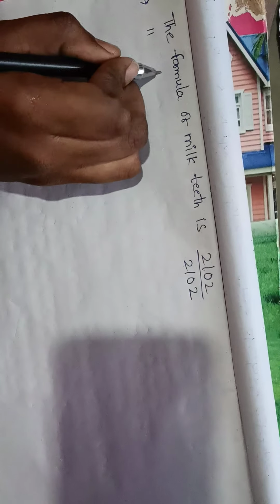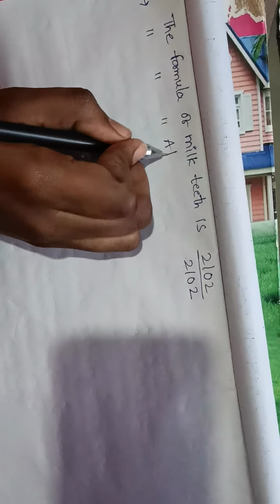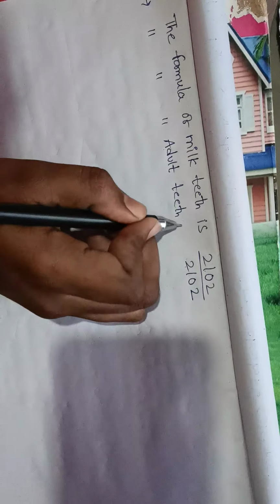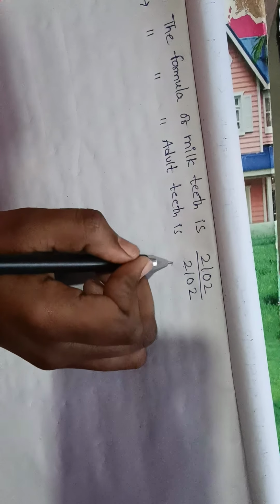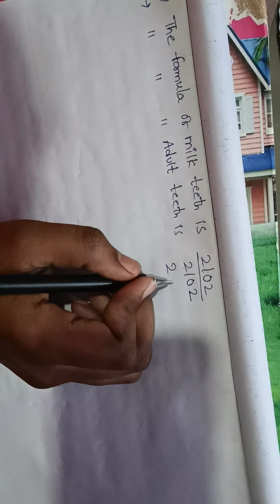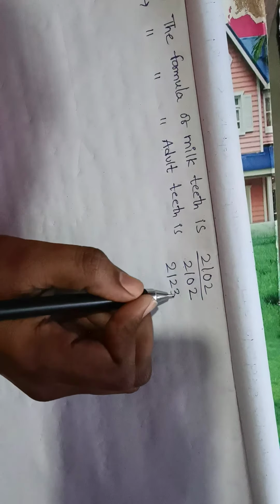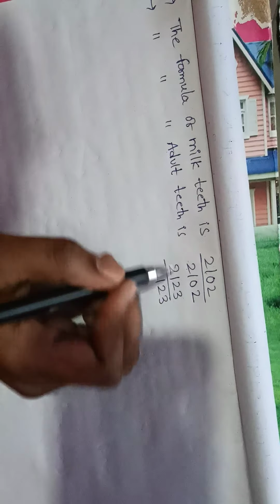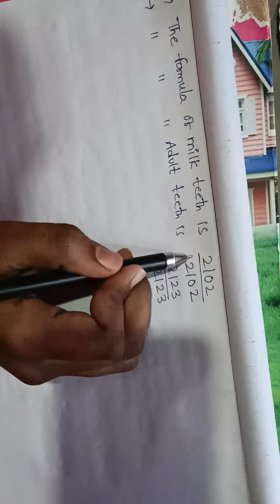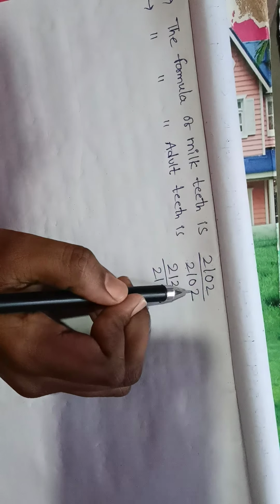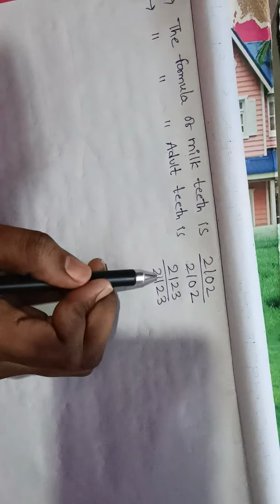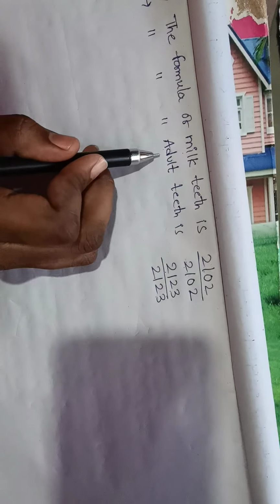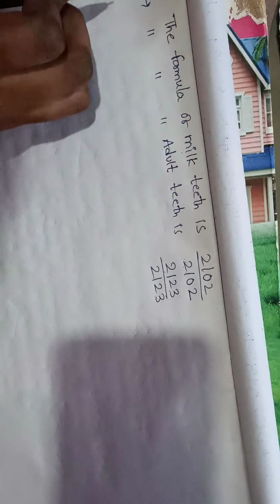The formula of adult teeth is 2123 by 2123. So 2102 by 2102 is the formula for milk teeth, and 2123 by 2123 is the formula of adult teeth.